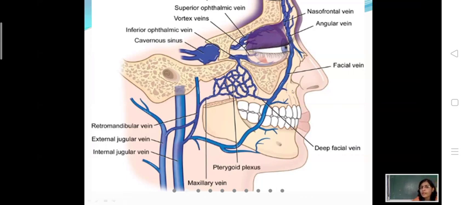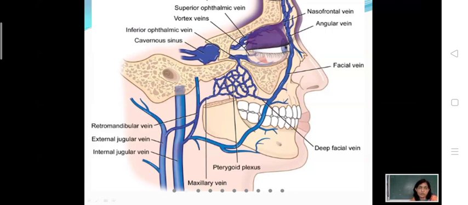Okay, this is one route. Then which is the second route? This facial vein is connected to the pterygoid venous plexus. Now, what is this pterygoid venous plexus? If you remove the zygomatic arch and then part of the mandible, you will come across the pterygoid muscles in the infratemporal fossa. In the substance of the muscle lies this pterygoid venous plexus.